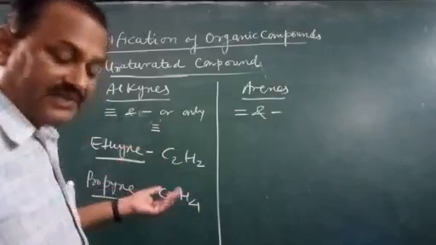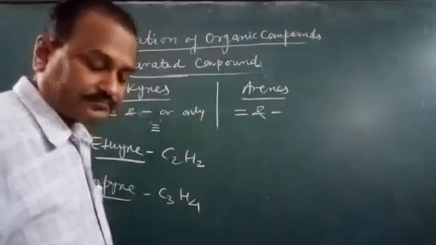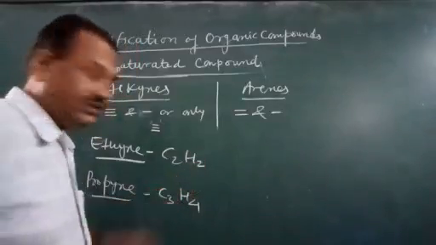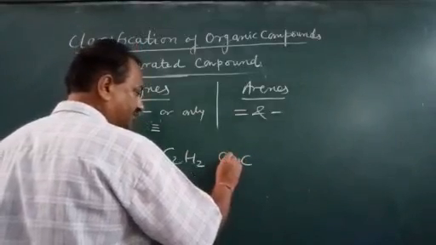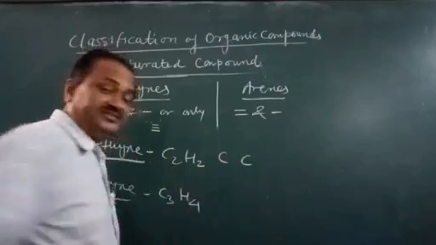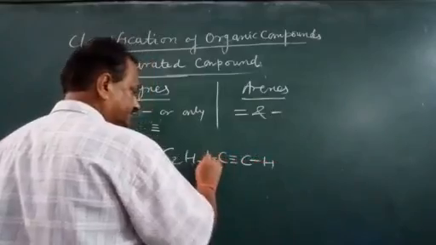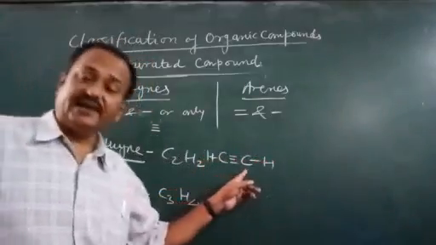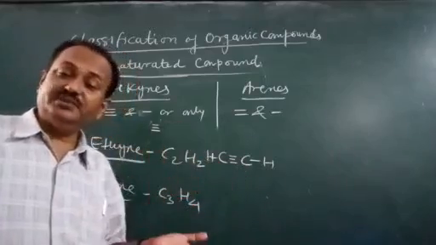Now, how do we write down their Lewis dot structure? Simply C and C, and first see the structure. There is the triple bond between the carbons, because valency has to be satisfied.